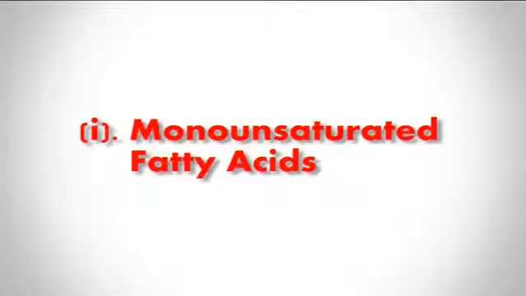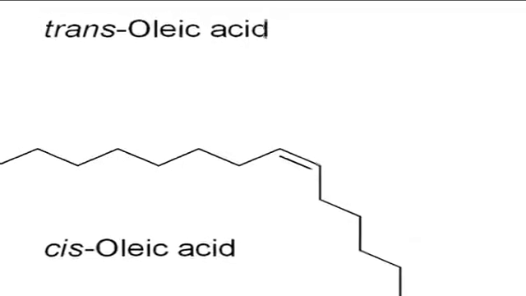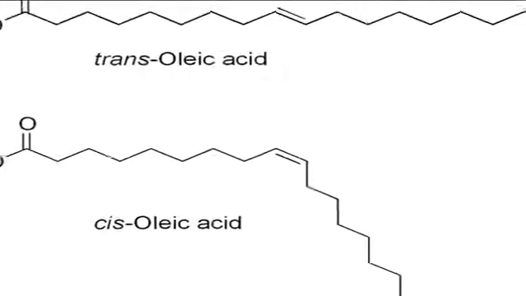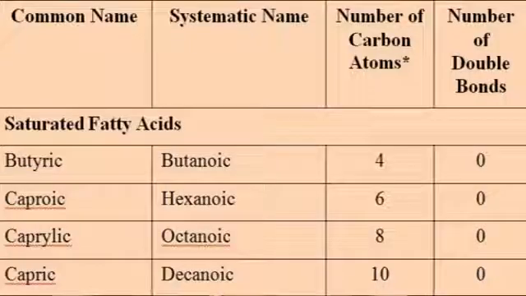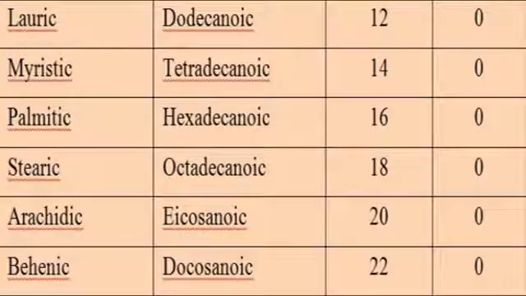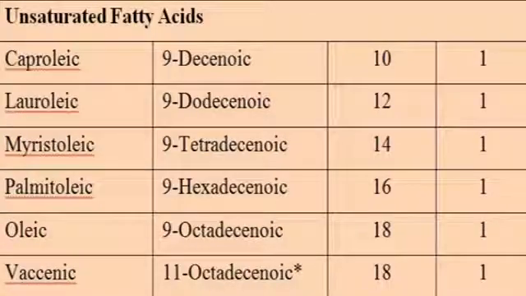Under unsaturated fatty acids, the first one is monounsaturated fatty acids. If there is one double bond, the fatty acid is known as monounsaturated fatty acid. In the table, you can see different saturated fatty acids which contain different carbon atoms, and in saturated fatty acids there are no double bonds, whereas in unsaturated fatty acids, caproleic, lauroleic, myristoleic, palmitoleic, oleic and vaccenic acid contain a single double bond and they are called monounsaturated fatty acids.